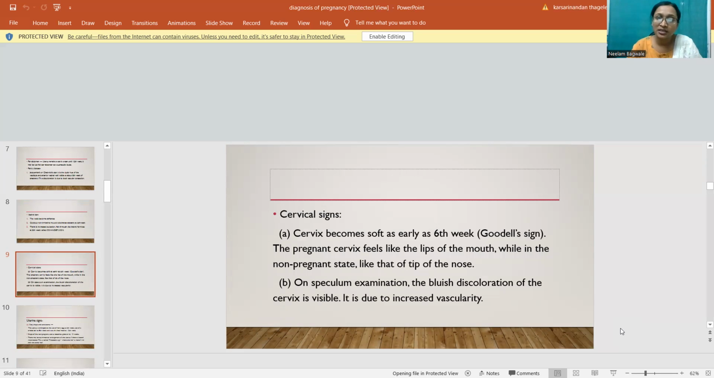Cervical signs. The cervix becomes soft as early as the 6th week. That is Goodell sign. The pregnant cervix feels like the lips of the mouth, while in the non-pregnant state it feels like the tip of the nose. On speculum examination, the bluish discoloration of the cervix is visible. It is due to increased vascularity.